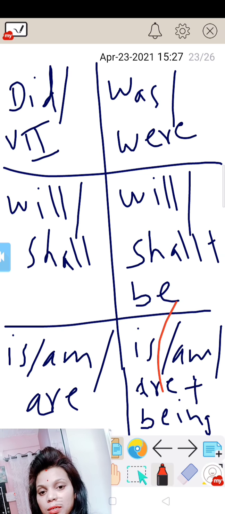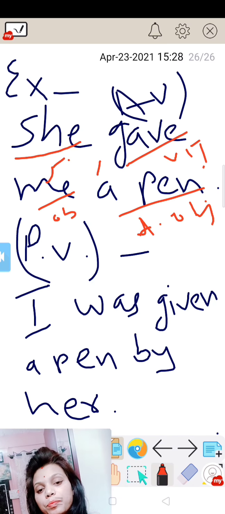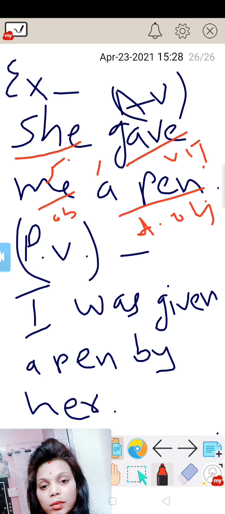Me is an indirect object. When we change it into subject, me changes into I. I was given. Was, because gave is here the second form of this verb, and give, gave, given is the third form. I was given a pen by her.